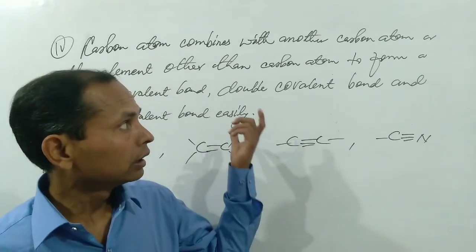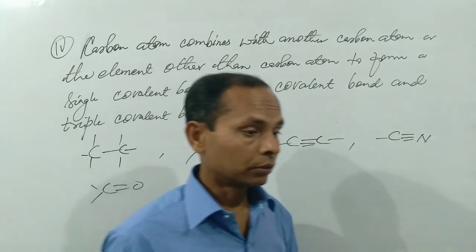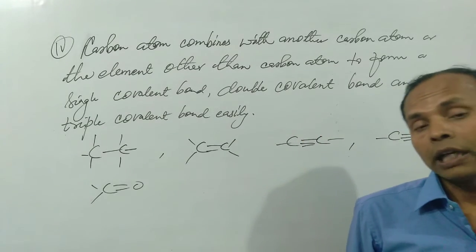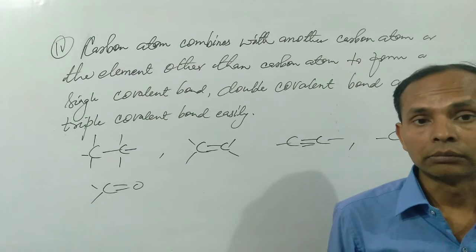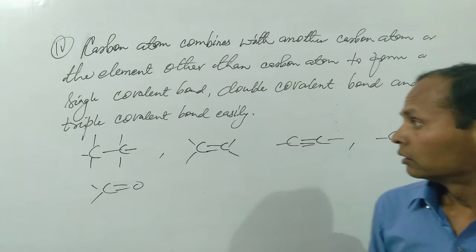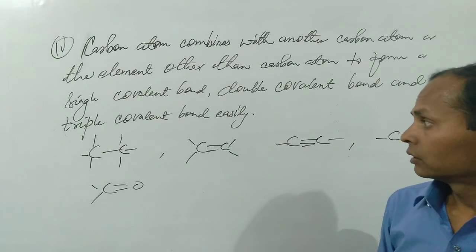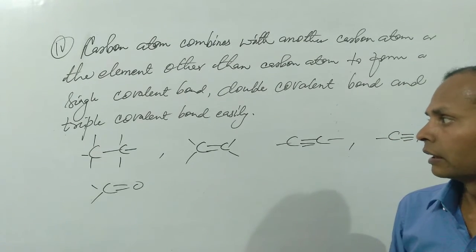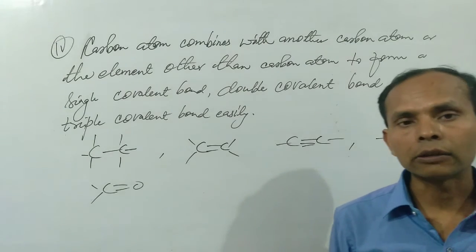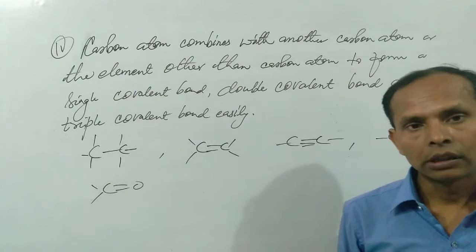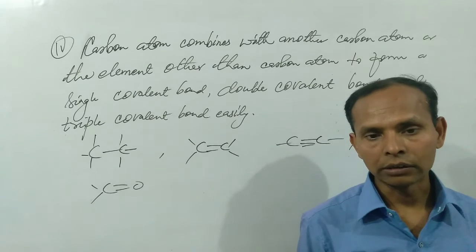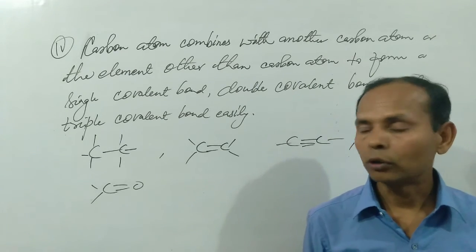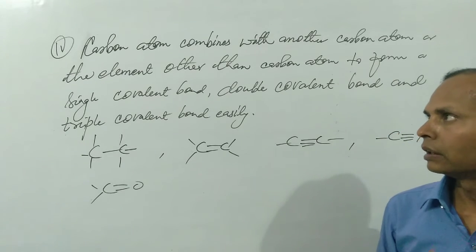There are a large number of points that indicate that these are all the features of the carbon atom, which contain such a basic or fundamental property. That property is linked to the valency of carbon, that is, the tetravalence nature of the carbon atom. Similarly, the catenation property, cyclic formation, and formation of single bond, double bond or triple bond.